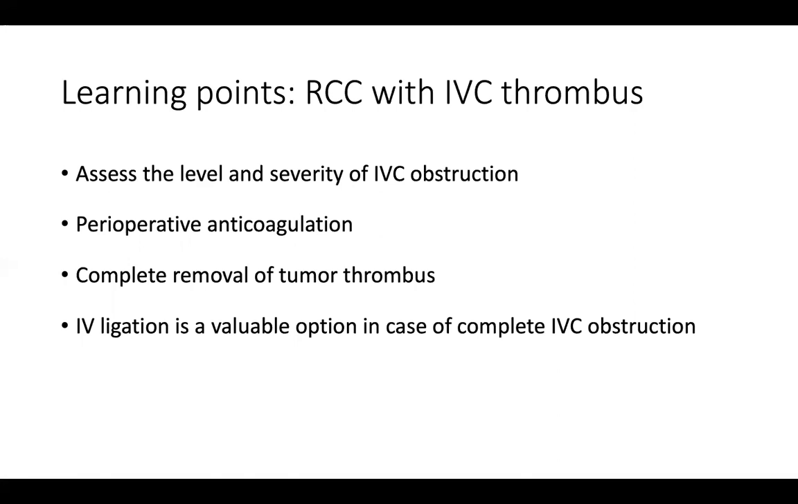Of course, your aim should be complete removal of the tumor thrombus. If there is any wall invasion, obviously you have to resect that part of the IVC wall along with the thrombus. And yes, IVC ligation, like we did in this case, is a valuable option, particularly in cases where there is a significant amount of IVC obstruction leading to extensive collateralization. And also, if the bland thrombus is extensive, then this is a very good option.